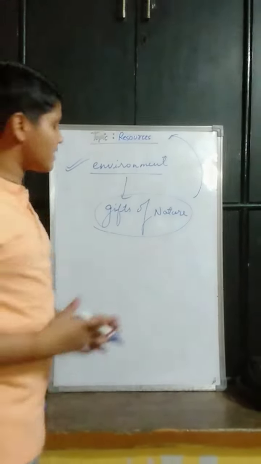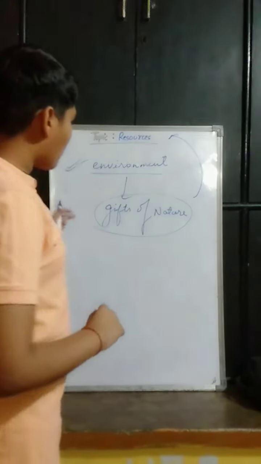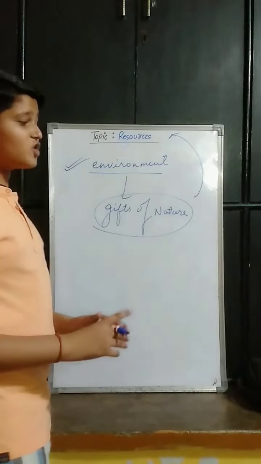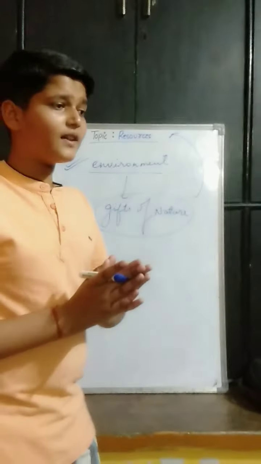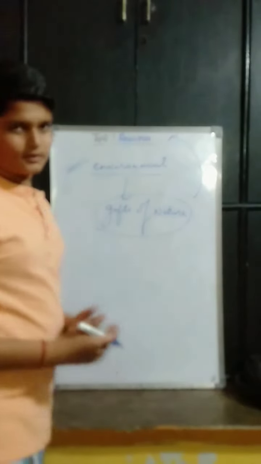An exception here is that we do not convert all the gifts of nature. Whatever we think can be developed or changed, and if we change it, it will give us more fruitful results, then we convert those things into resources.